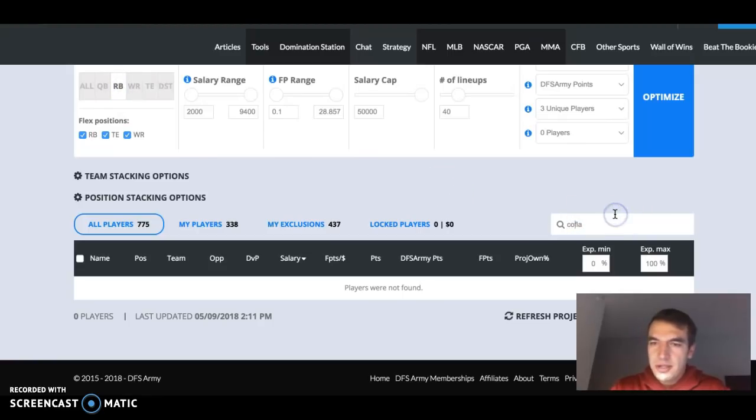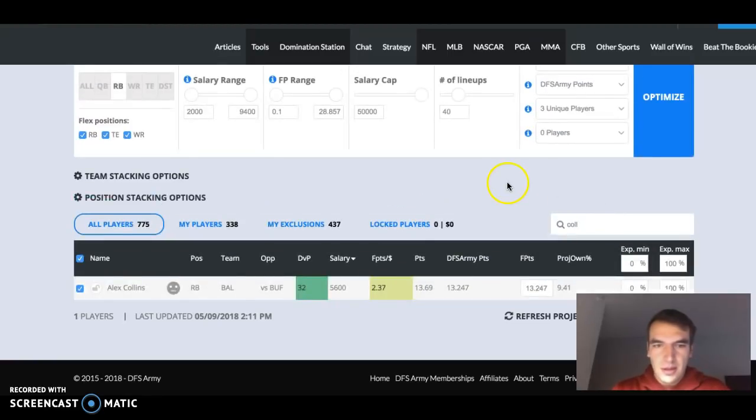and so maybe you want to play Alex Collins at 5,600 at a little chalkier ownership. I understand that. However, I will probably have between 10 and 15% Flacco, just due to the fact that the model expects them to score 25 points. And if they score 28 or 35 points, which the model sees only 25 as the average, and so you tail out from there the standard deviations. You could win a tournament with Flacco, and then you combine him with his